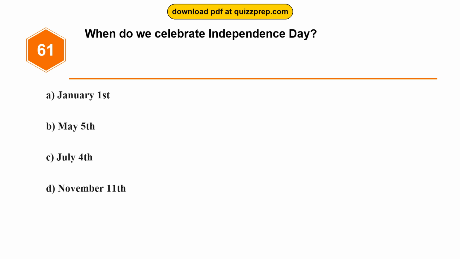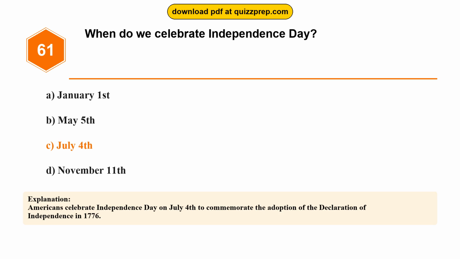Question 61. When do we celebrate Independence Day? Option A, January 1st. Option B, May 5th. Option C, July 4th. Option D, November 11th. The correct answer is option C, July 4th. Americans celebrate Independence Day on July 4th to commemorate the adoption of the Declaration of Independence in 1776.